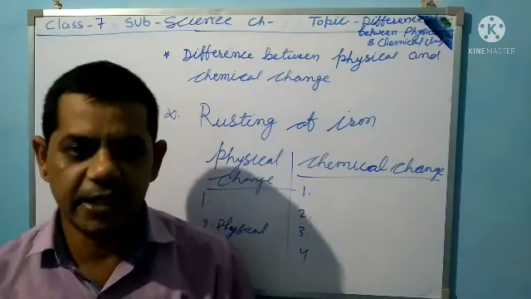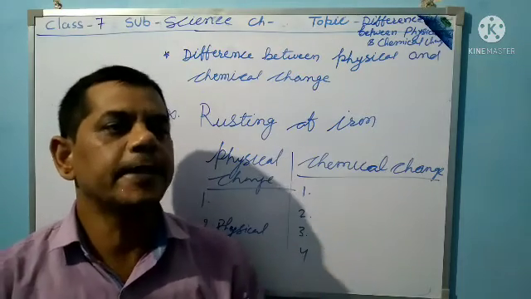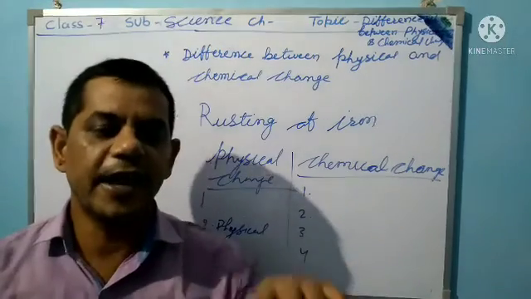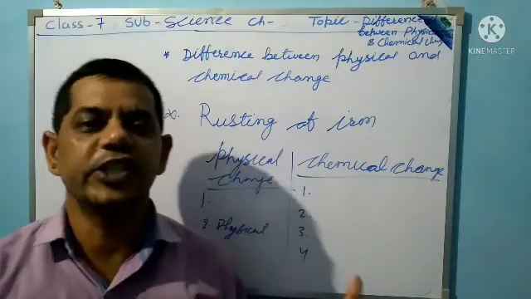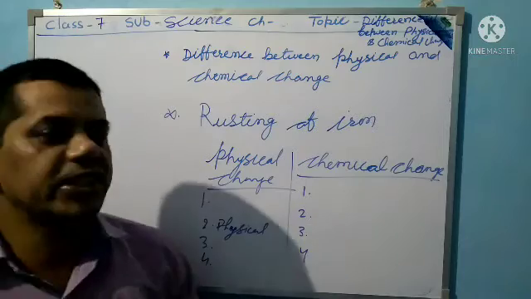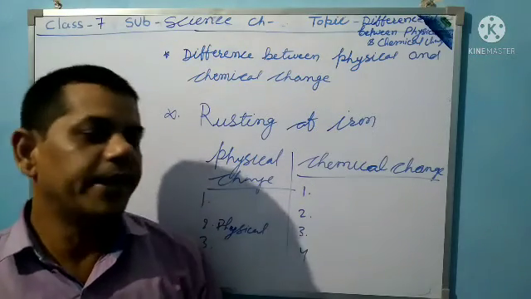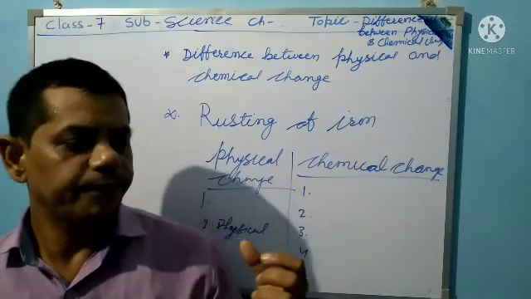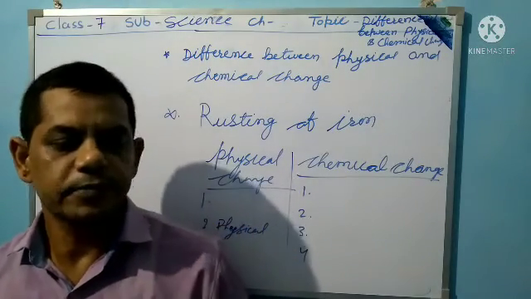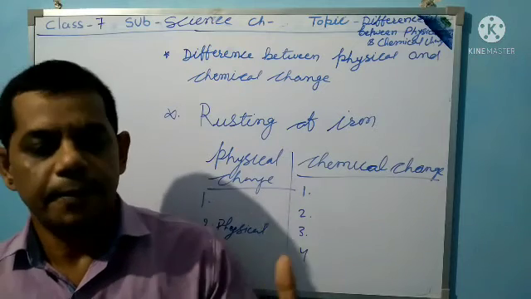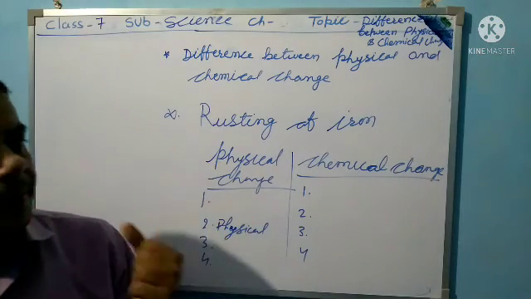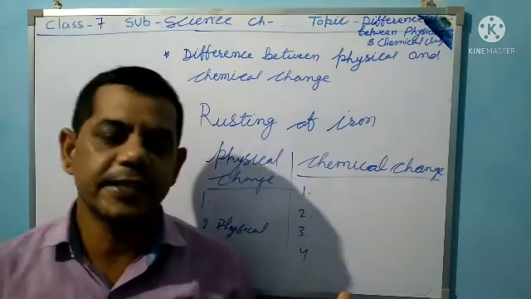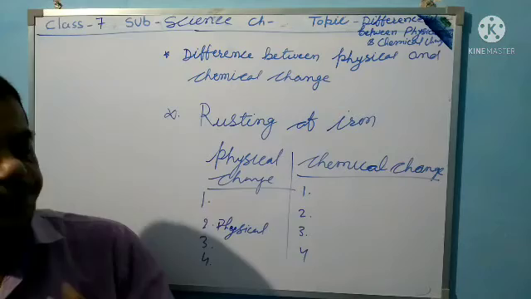But chemical changes involve more energy. Now the fifth point: a physical change does not involve the production of energy, but chemical changes involve the production of energy, like heat and light.